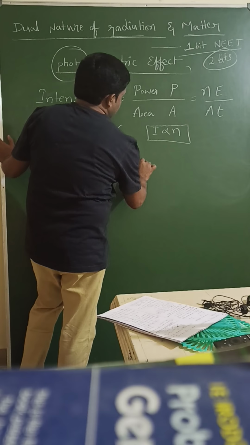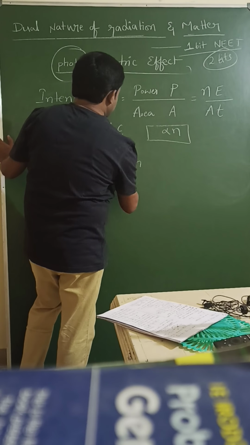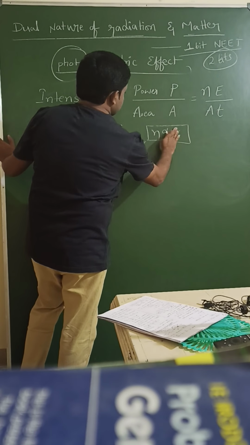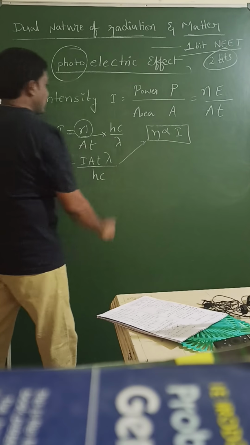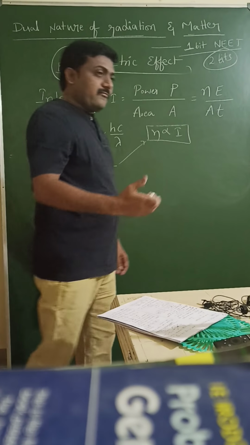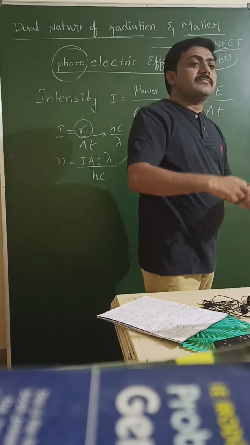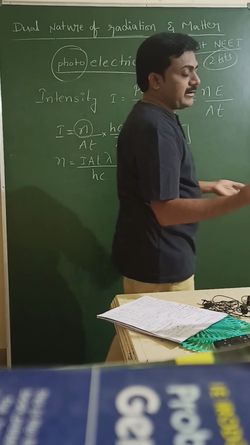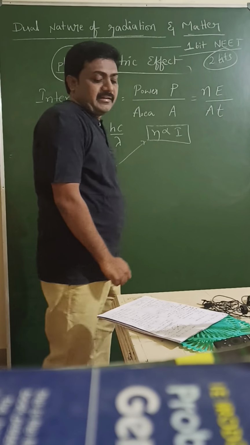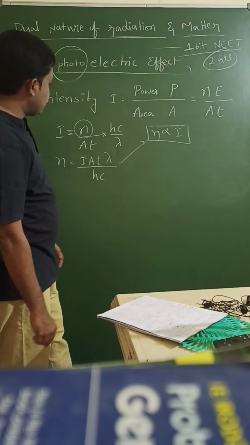So the number of photons is directly proportional to intensity. When more photons are there, intensity is more. For fewer photons, less intensity. So there is a relation.